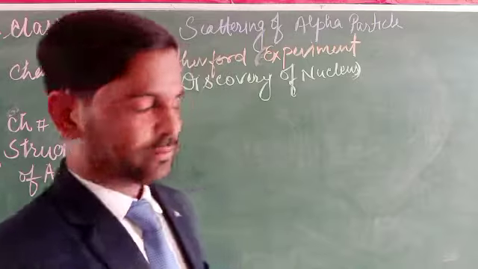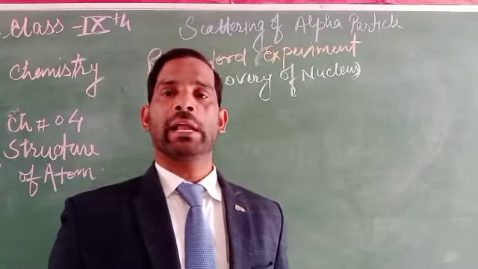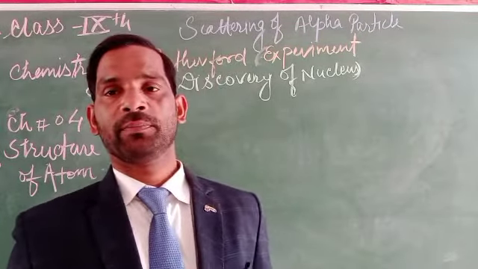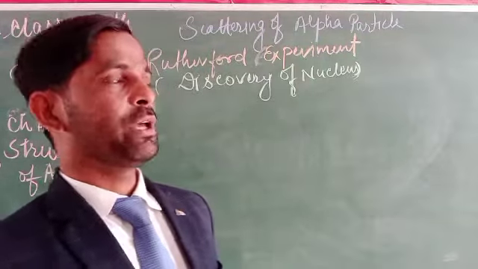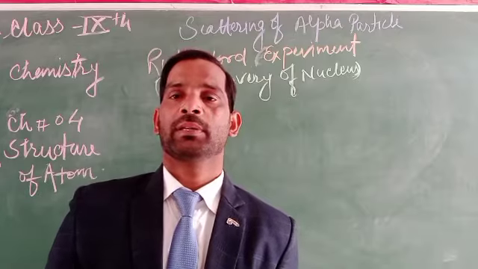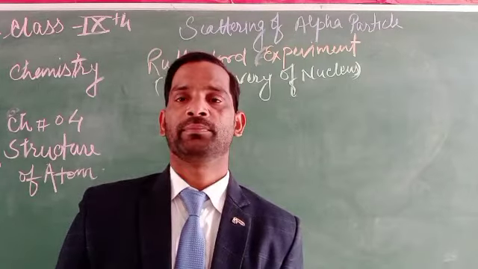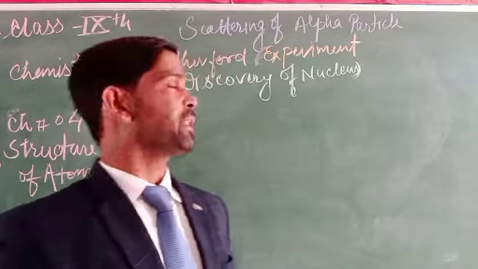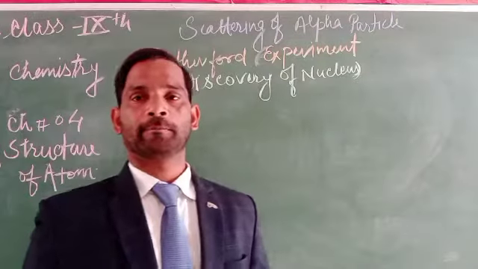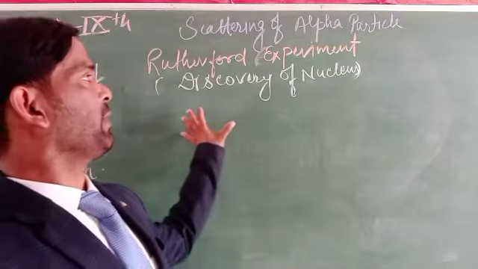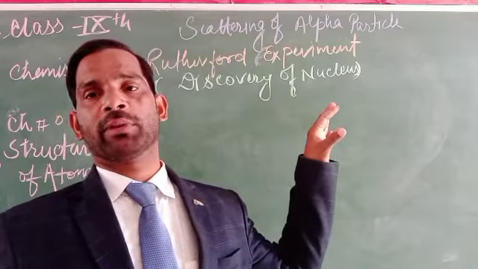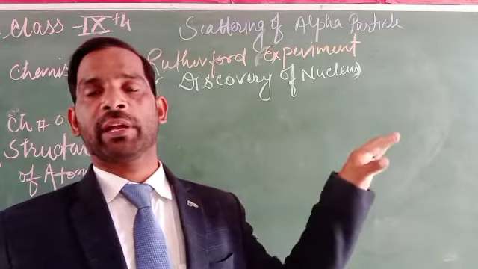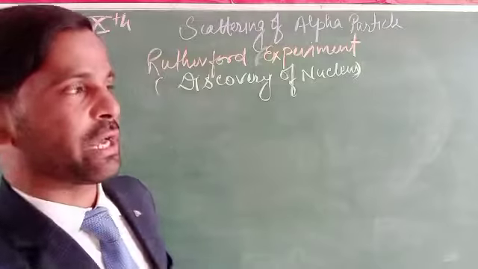In this concern, we know that electrons and protons are discovered, so how can they be situated in the atom? This was settled by the discovery of nucleus. By the discovery of nucleus, it is confirmed what the actual position of the electron is, and the actual position of the proton as well.